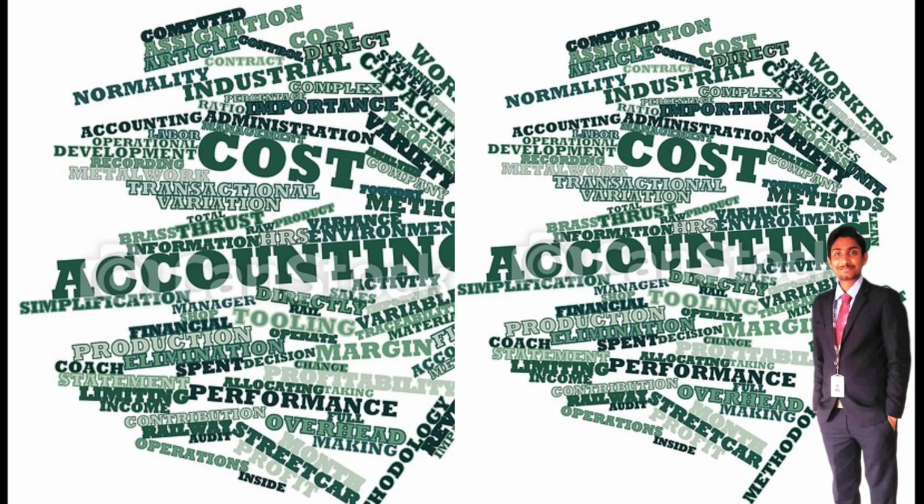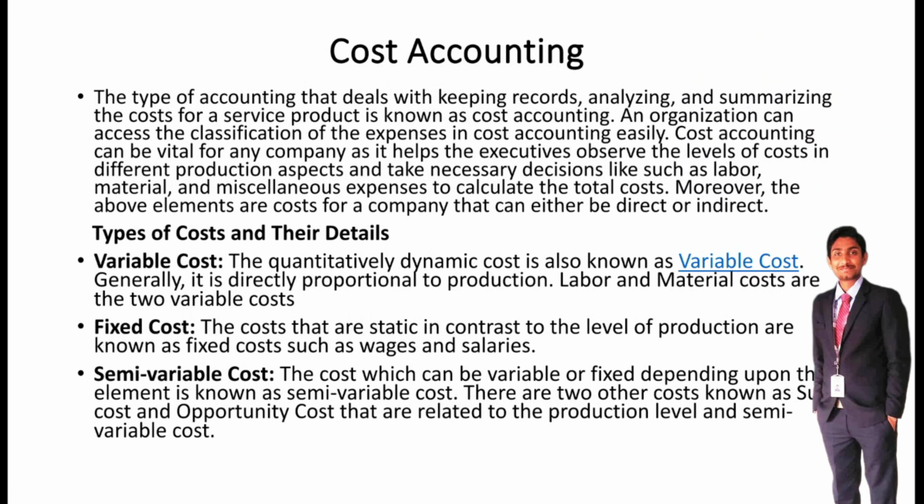In cost accounting there are several forms of cost. Here fixed cost is there, operating cost is there, direct cost is there, variable cost is there and indirect cost is there. So in cost accounting there are different types of cost. Cost accounting is used to assist decision making by the management within a business.